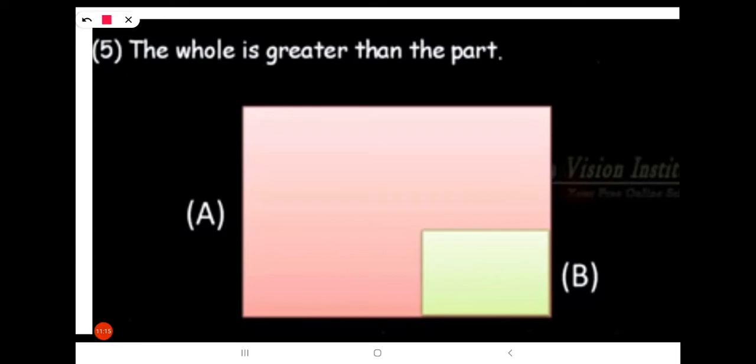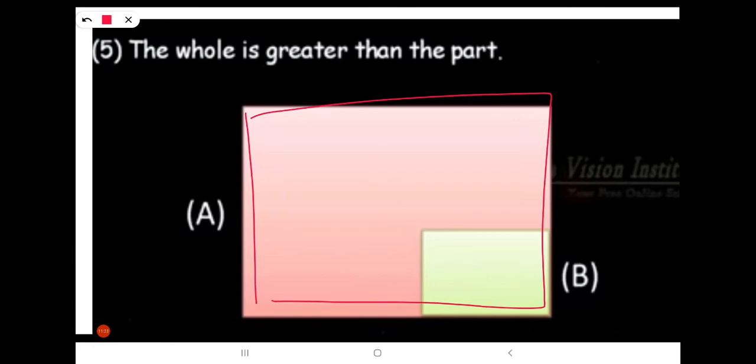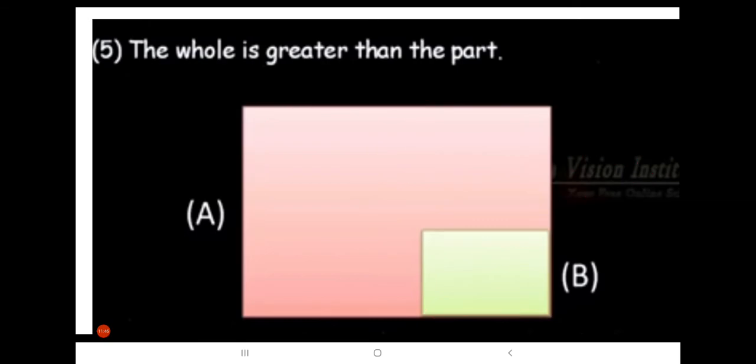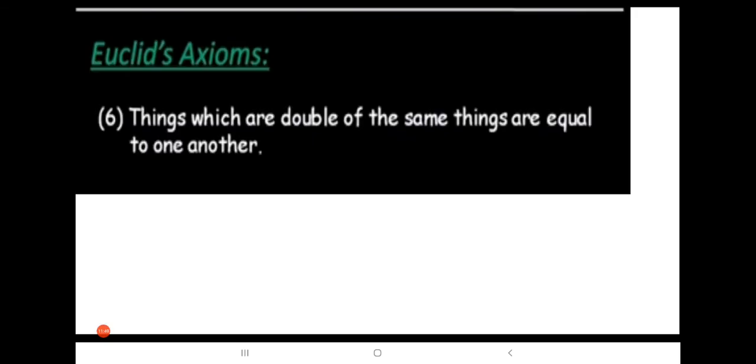If you observe here, A is a rectangle, and B is one more rectangle which is a subpart in A. So A is greater than B here because B is a part in A. A is called the whole and B is the part in A. So always A is greater than B only. Is it clear?